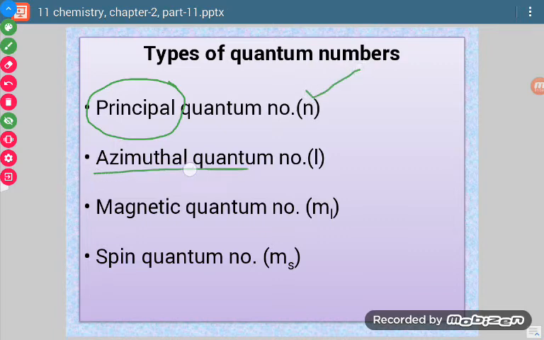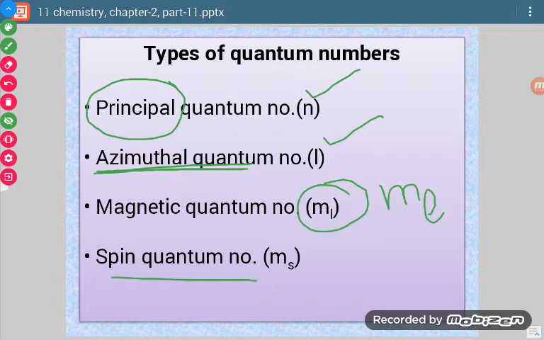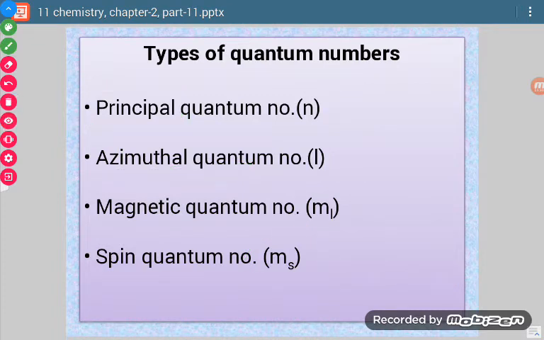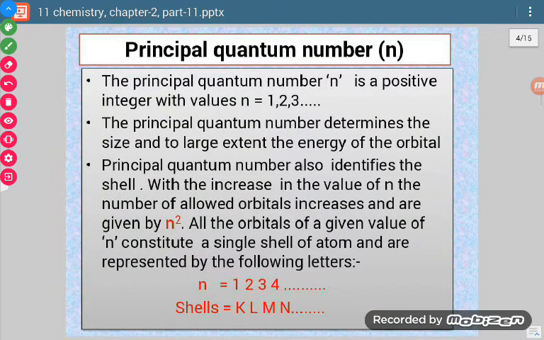Azimuthal quantum number, or subsidiary quantum number, has designation l. Similarly, magnetic quantum number has designation m_l. We can write simply m also, but small l can also be written as subscript. Similarly, for spin quantum number, we can write small s and also m_s. Now let us discuss these quantum numbers one by one.